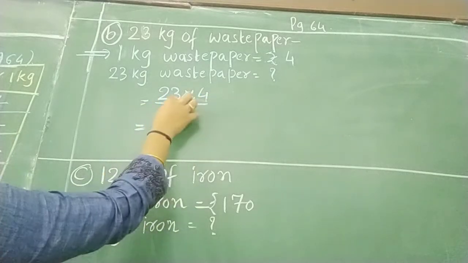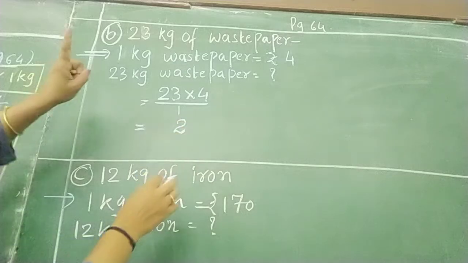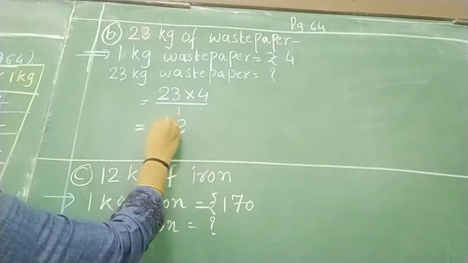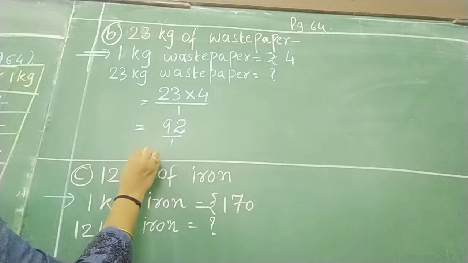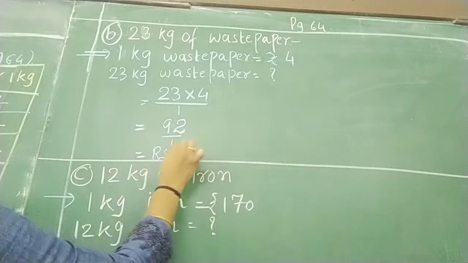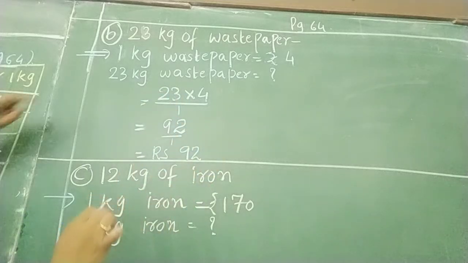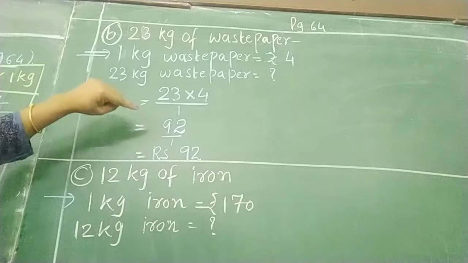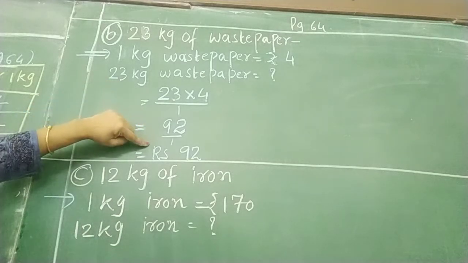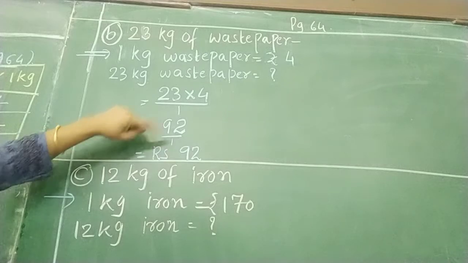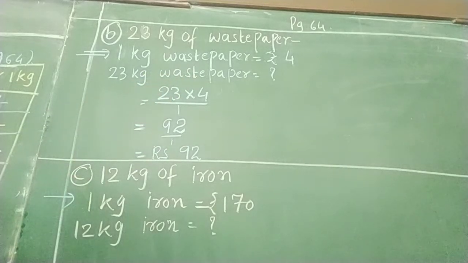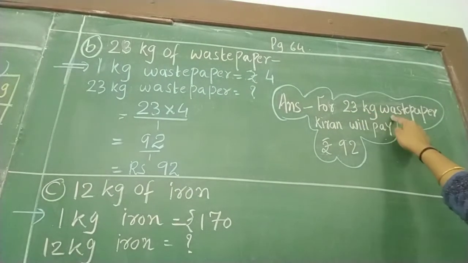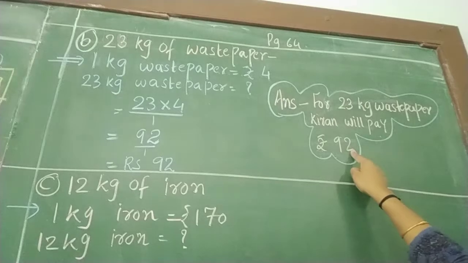Orally 4 ones are 4, 4 3s are 12, 2, 1 extra carry over. 4 ones are 4, 4 2s are 8, and this one 9, that is 92 divided by 1, and the answer is rupees 92, right? So for 23 kg waste paper she will pay rupees 92. 23 kg उसको न्यूज़पेपर मिल रहा है तो उसके लिए उसको कितने पैसे पे करना पड़ेगा? 92. Let's write answer in the sentence. So here I have written for 23 kg waste paper, Kiran will pay rupees 92.